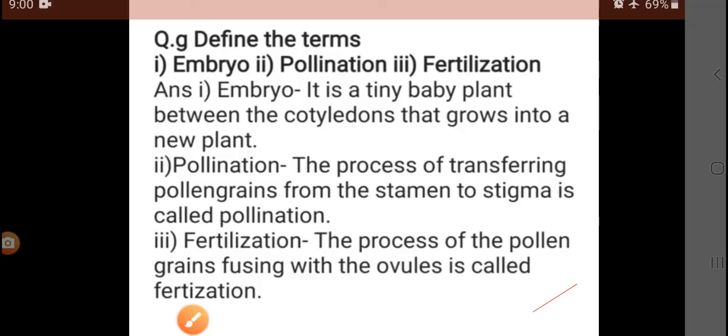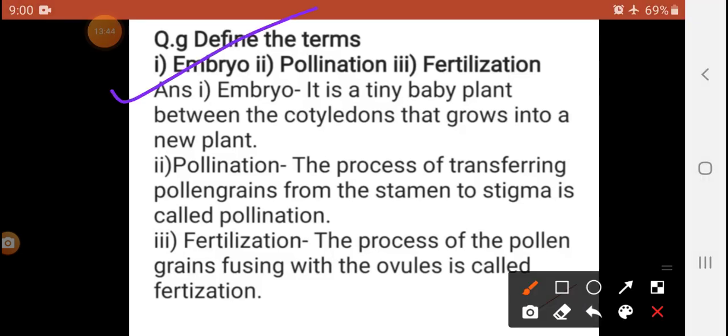Yes, and the last question: define the terms embryo, pollination and fertilization. Embryo is a baby plant. Pollination: the process of transferring the pollen grain from the stamen to the stigma is called pollination. Fertilization: the process in which the pollen grain fuses with the ovule is called fertilization.